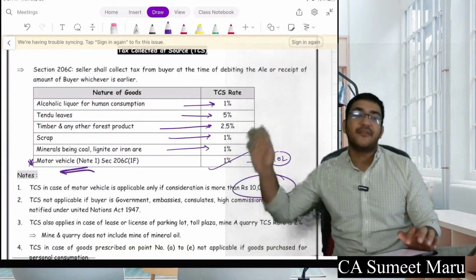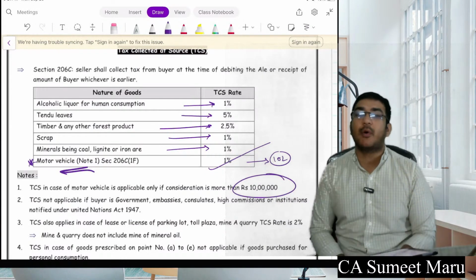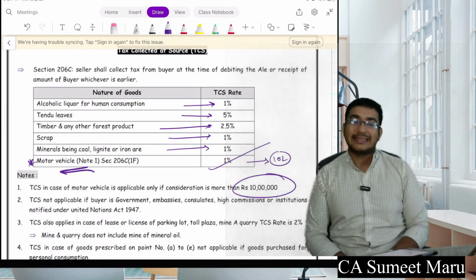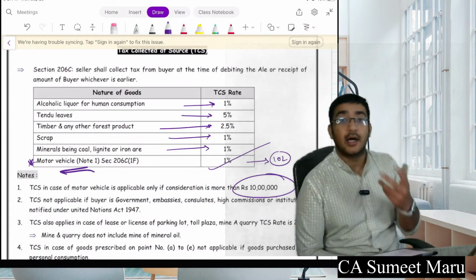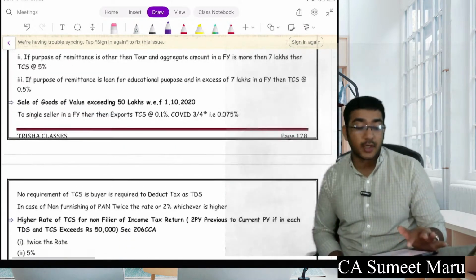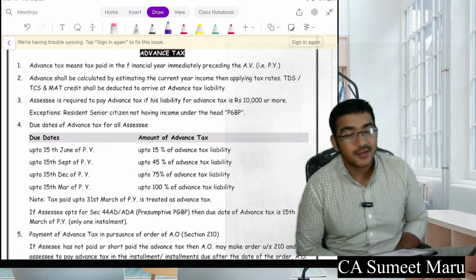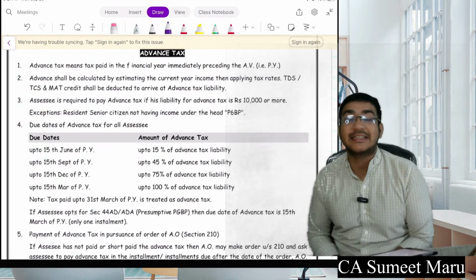TCS, we have seen all the different rates for TCS separately. We have seen for our car, when you purchase a car which is about 10 lakh rupees TCS, the seller will collect an extra amount from you as a TCS and he will pay it to the government, so that the government should also get to know that you are purchasing a car of 10 lakh rupees, and the government will also give you congratulations if you haven't filed income tax return for last some years. Okay, so that was all your revision up to now. Hopefully everyone is clear with this.